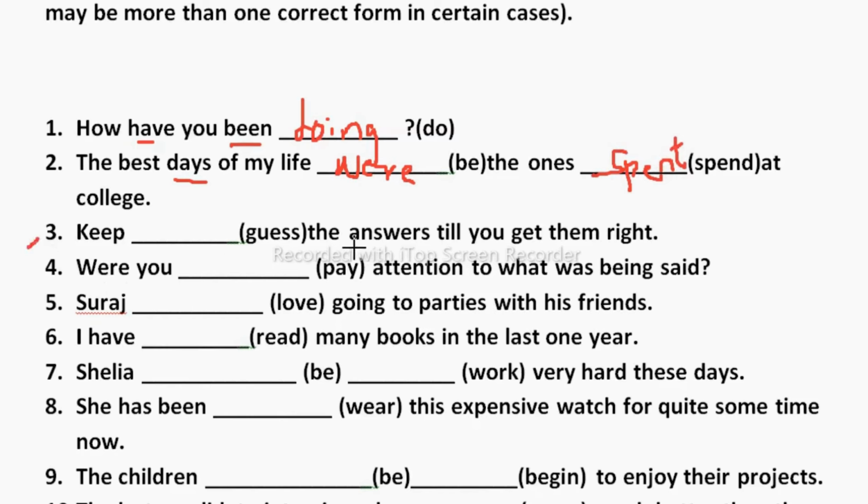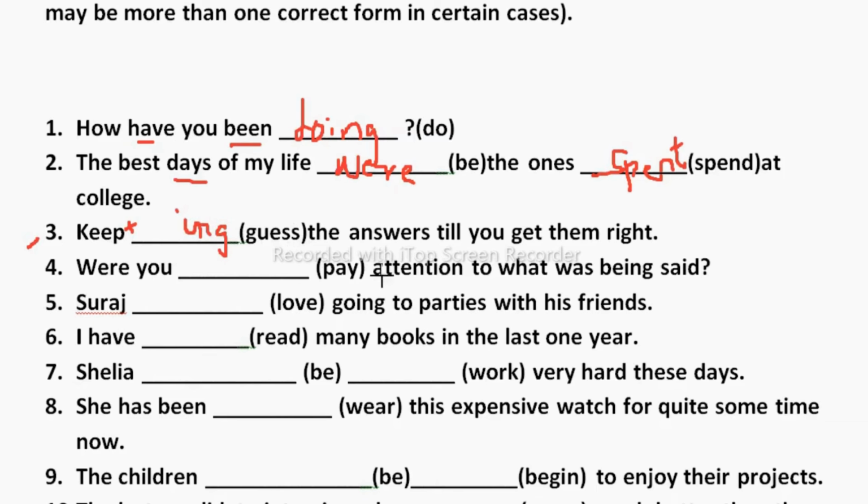Now let's move to the next one. Keep dash the answer till you get them right. Now here always, students, keep always gets the ing form of the verb. Like we say keep going, keep talking, keep guessing. So this will be keep guessing. So the ing form we need to take here, guessing.